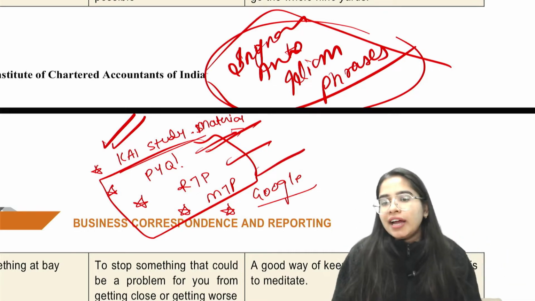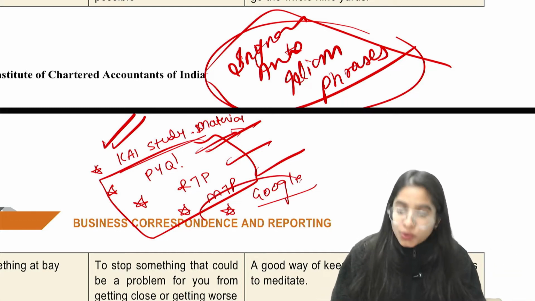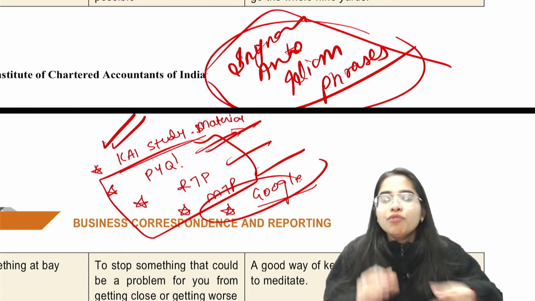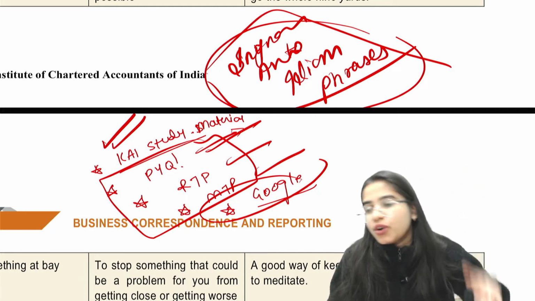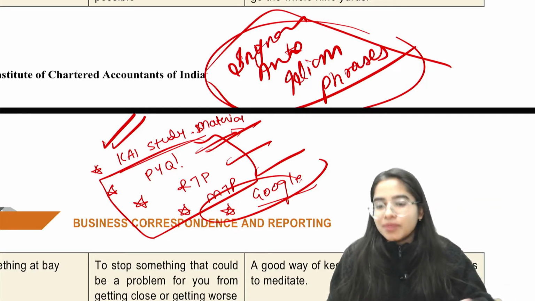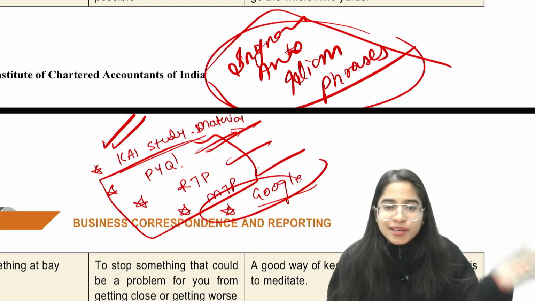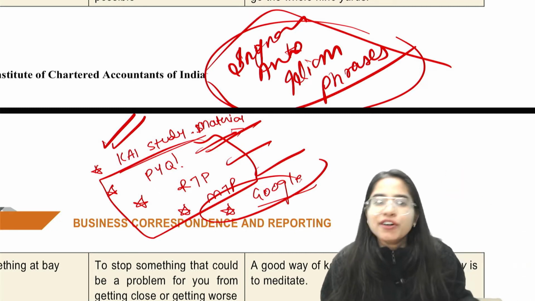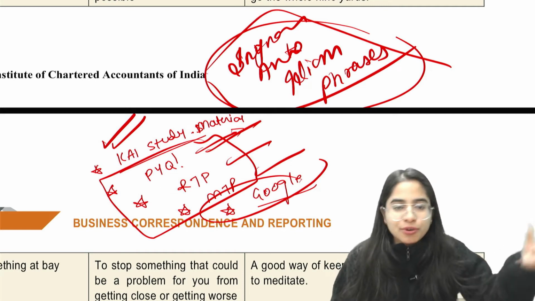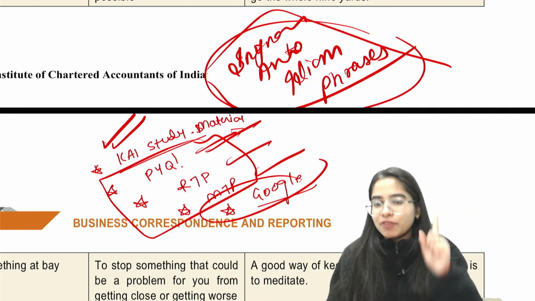And after that, if you get some free time, instead of scrolling Instagram, Google synonyms, antonyms, idioms, and phrases. And just remember a few synonyms, antonyms which appear in the first few websites of Google. Because what the person who sets the paper does is, he Googles synonym, antonym, and from the first 2 to 3 websites which come on the first page, he selects one of the most difficult synonyms, antonyms from that Google search, and he pastes it in your question paper. So that's how you can prepare for the vocabulary chapter.